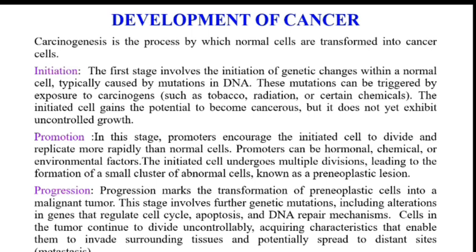The second stage is promotion. In this stage, promoters encourage the initiated cell to divide and replicate more rapidly than normal cells. Promoters can be hormonal, chemical or environmental factors. The final stage is progression, the transformation of a pre-neoplastic cell into a malignant tumor. This stage involves further genetic mutation, including an alteration in genes that regulate the cell cycle, apoptosis, and DNA repair mechanisms. Cells in the tumor continue to divide uncontrollably, acquiring characteristics that enable them to invade surrounding tissue and potentially spread to distant sites.